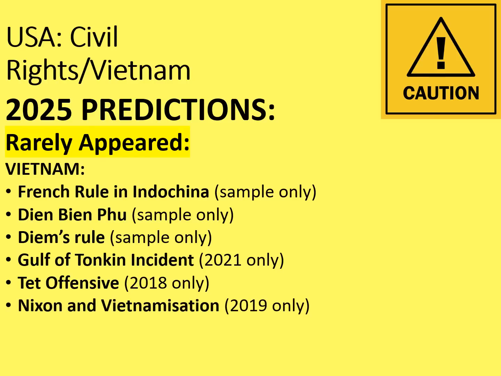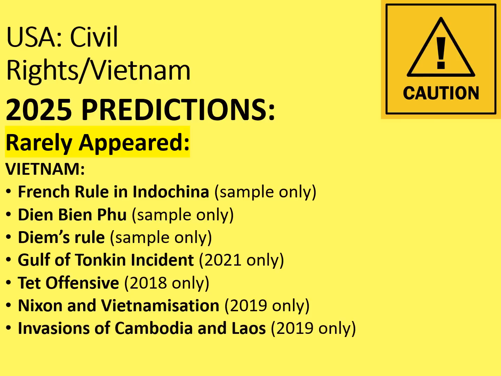Another really big part of the course, which has been sort of ignored so far, is Nixon and Vietnamization. This appeared in the 2019 paper, and related to that was the invasions of Cambodia and Laos. Is it time for this stage of the war in the early 70s to get another airing this year? Possibly. If you're unfamiliar, go away and revise it. And finally, the reasons for US failure. That was part of the 2020 paper that hardly anyone sat. So again, is it this turn this year? Decide which of those things you are weak on, and that might guide your revision.